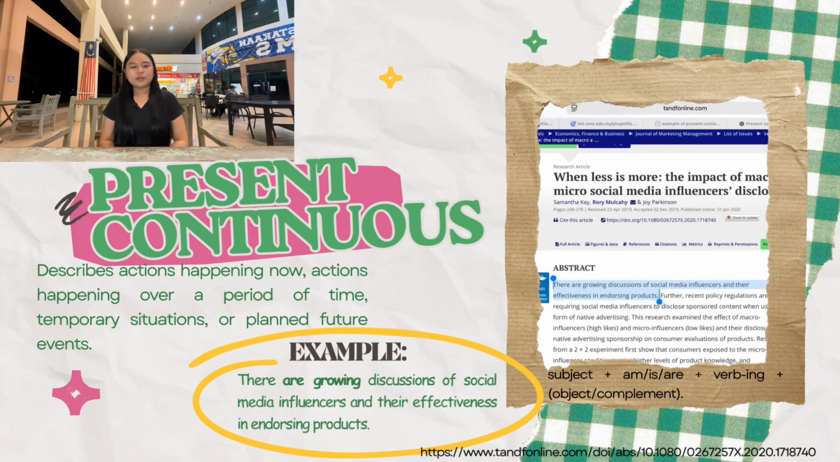Now, I will talk about the present continuous tense. It describes an action happening now, an action happening over a period of time, a temporary situation, or planned future events. This is an article that I found on the internet that has the present continuous tense in it. For example, there are growing discussions of social media influencers and their effectiveness in endorsing products.